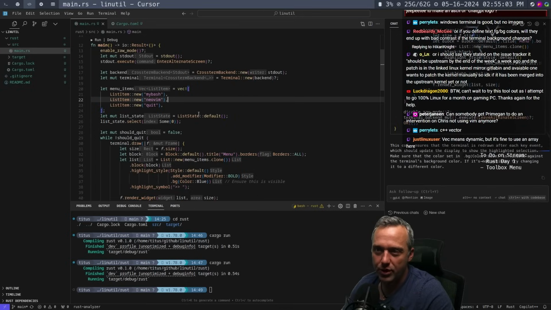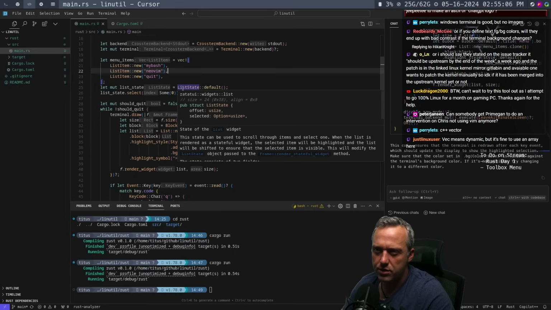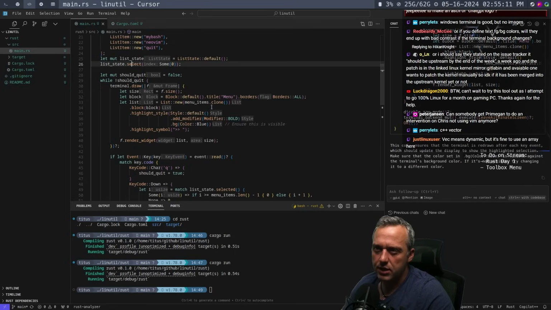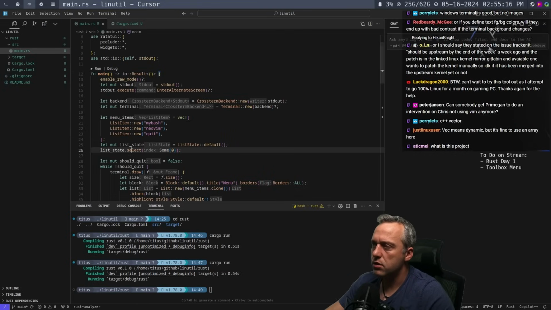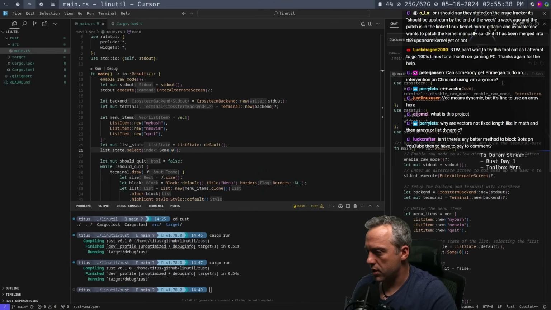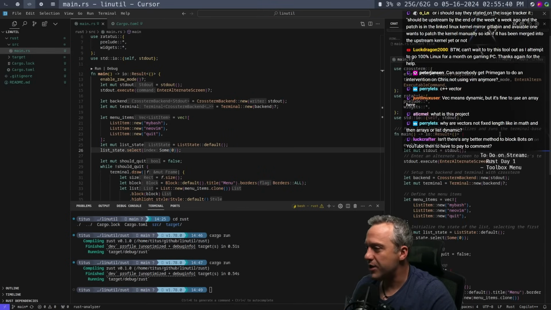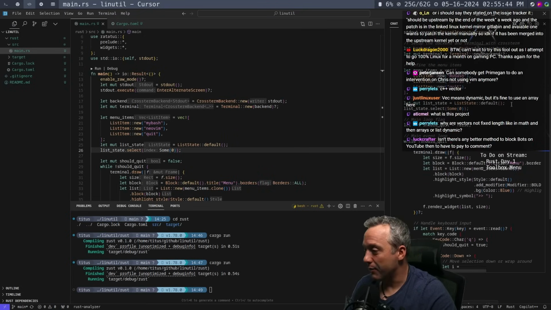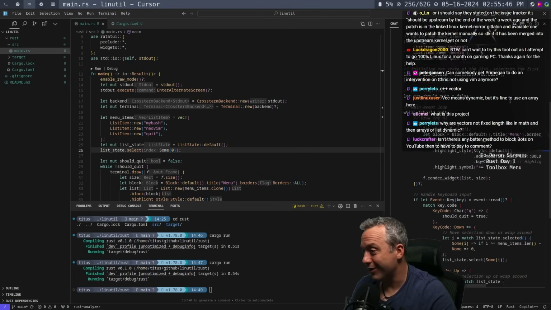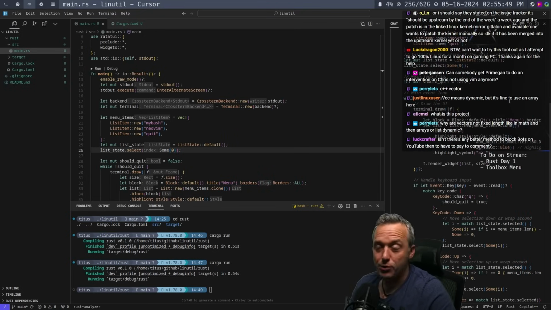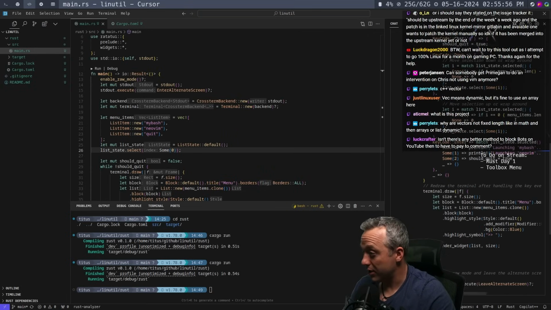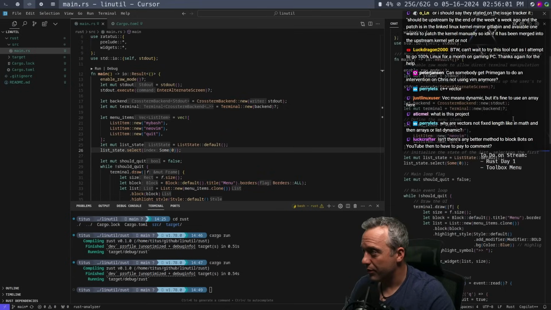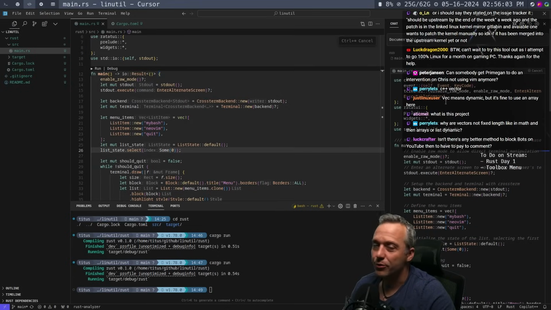So we have our menu item set here. We have our list state. Select. You know what? Let's give a little more documentation here. Let's just document this program and see what it says each thing does. That might help me figure out a few things as, again, first day using Rust. Let's see if it actually tells me what's right. I'm sure that there's some things that are wrong here, but let's just figure out what things those are.